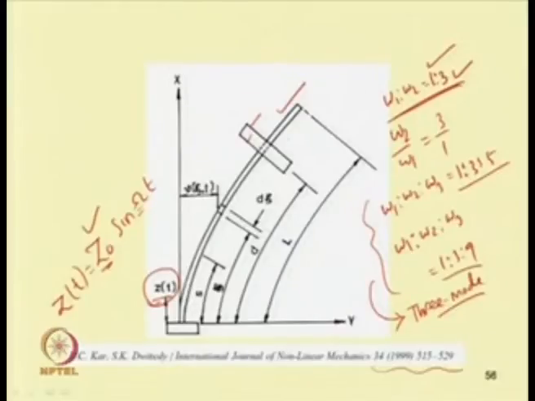For some values of Z0 and omega, it will just oscillate or move up and down, but when it exceeds some critical value of Z0 and omega, it vibrates in a transverse direction.